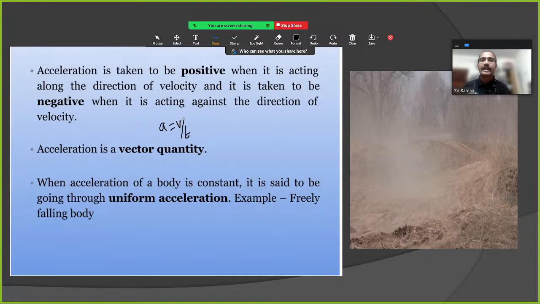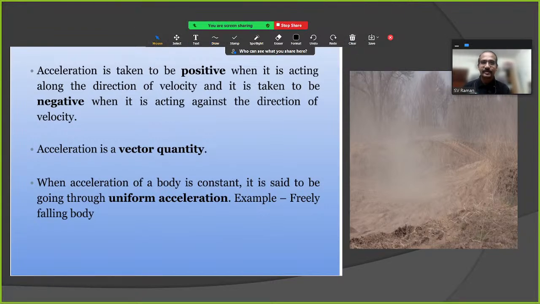Clear? Now, if the acceleration of a body is constant, it is said to undergo uniform acceleration. Uniform acceleration occurs when an object freely falls down, that is uniform acceleration. Clear?